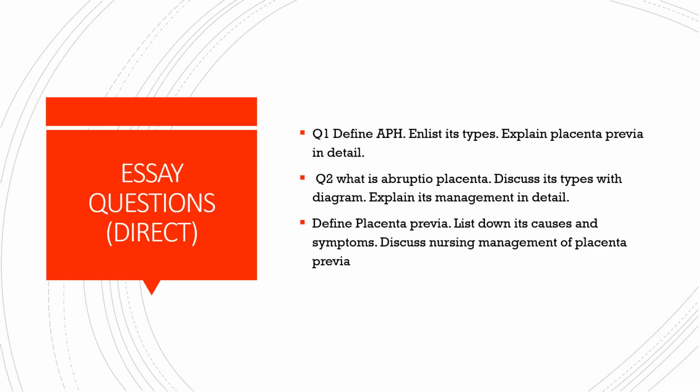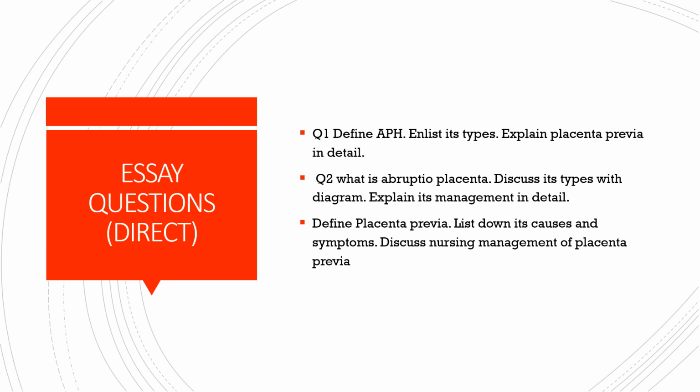Now here is how direct essay questions can come from this chapter of antepartum hemorrhage. In a direct essay question, there is no confusion because the question is asked directly and you don't have to guess anything, you just have to know the answer. Okay, the first example is: define antepartum hemorrhage, enlist its types, and explain placenta previa in detail. Clear? There is no doubt and no confusion in this question.